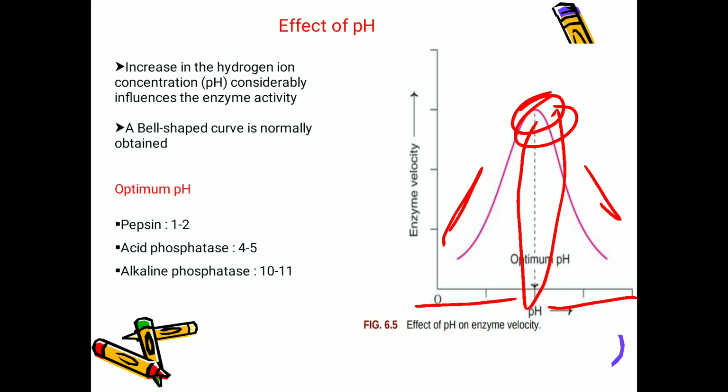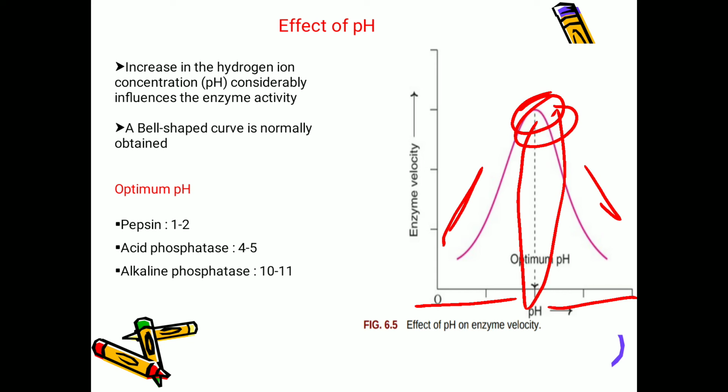But some exceptions are there, like pepsin, which is present in the stomach. So stomach is acidic in nature because of HCl, that is hydrochloric acid. And for this enzyme, that is pepsin, the optimum pH is 1 to 2, and for acid phosphatase enzyme it is 4 to 5, and for the alkaline phosphatase the optimum pH is 10 to 11. And enzymes from the fungi and plants are most active in the acidic pH, that is 4 to 6. These are the exceptions considering most of the enzymes.